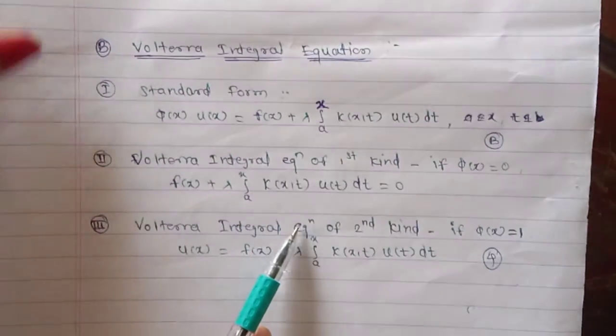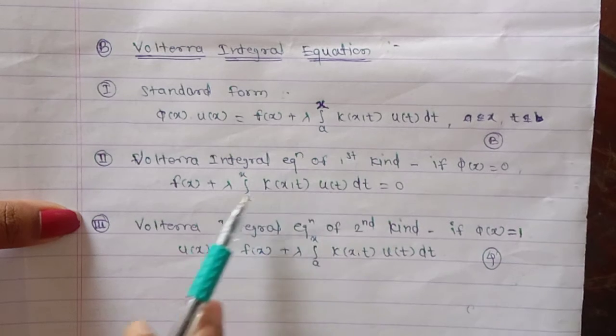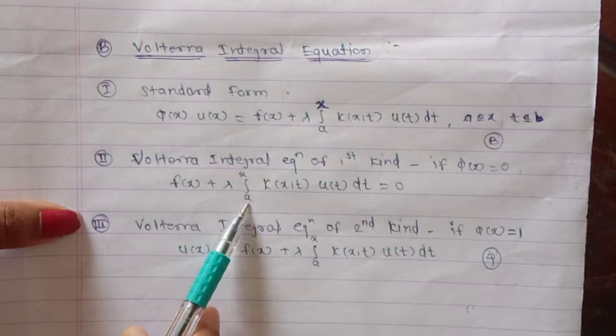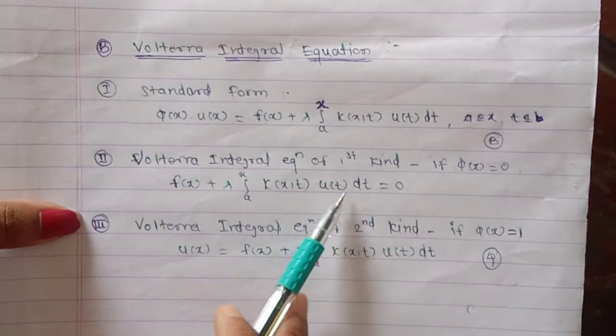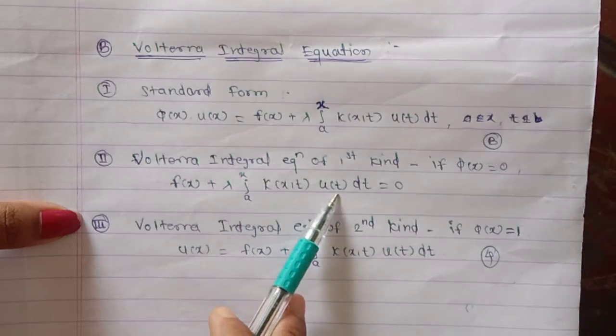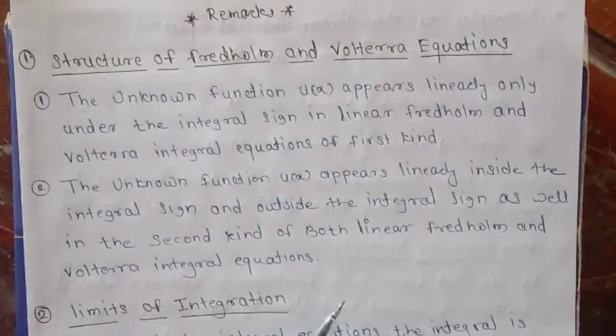Also in the first kind Volterra integral equation, the unknown function u of t appears only under the integral sign. This is our integration a to x, k of x, t, u of t dt. So here the unknown function u of t also appears only under the integral sign. So this is our first remark.